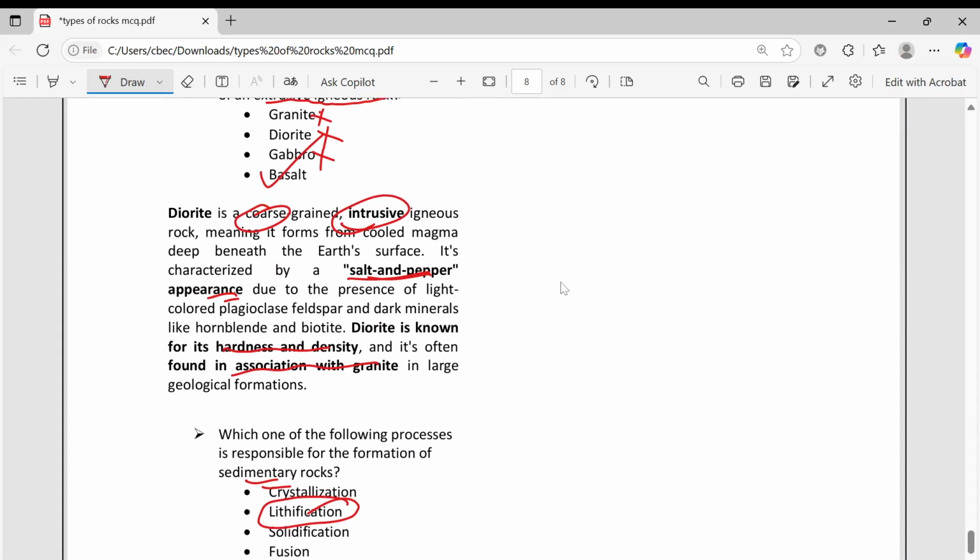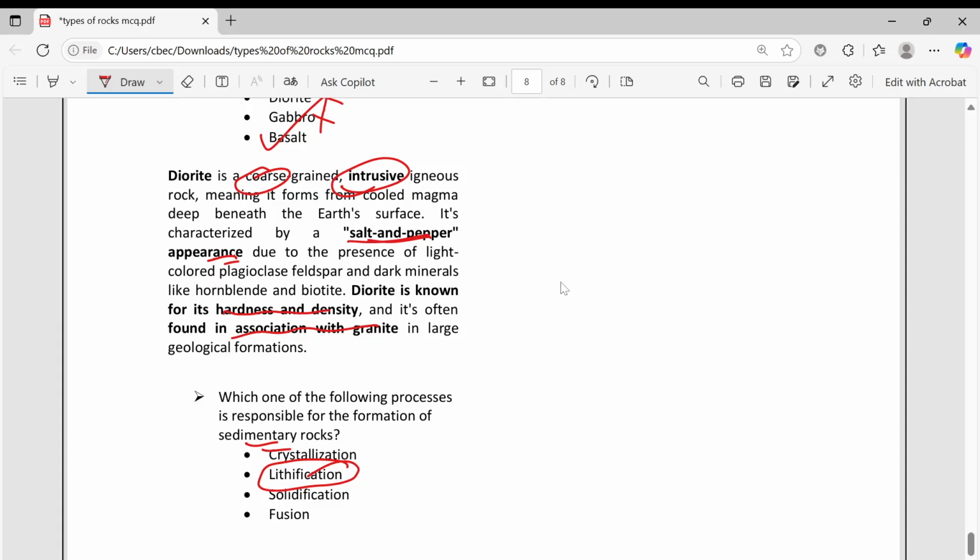So that's all. These are mostly facts you have to remember. What are igneous rocks? What are intrusive igneous rocks? What are extrusive igneous rocks? Then what are plutonic rocks? What are hypabyssal rocks? And then what are the features of igneous rocks? For example, if you take igneous rocks, sedimentary, then metamorphic rocks.